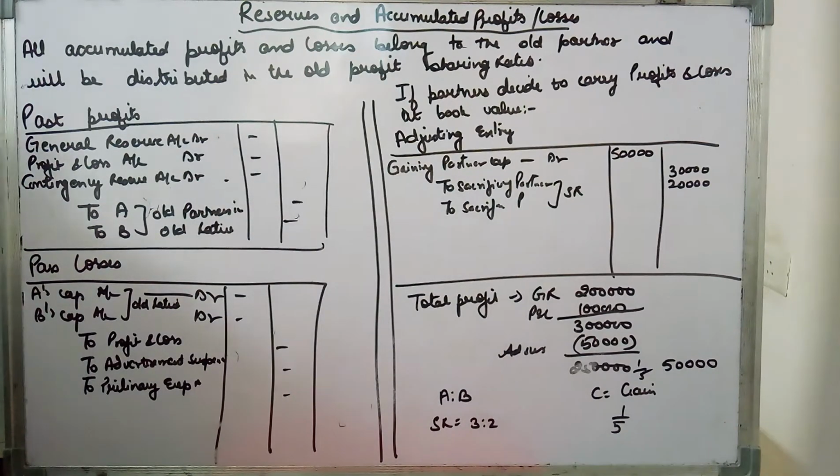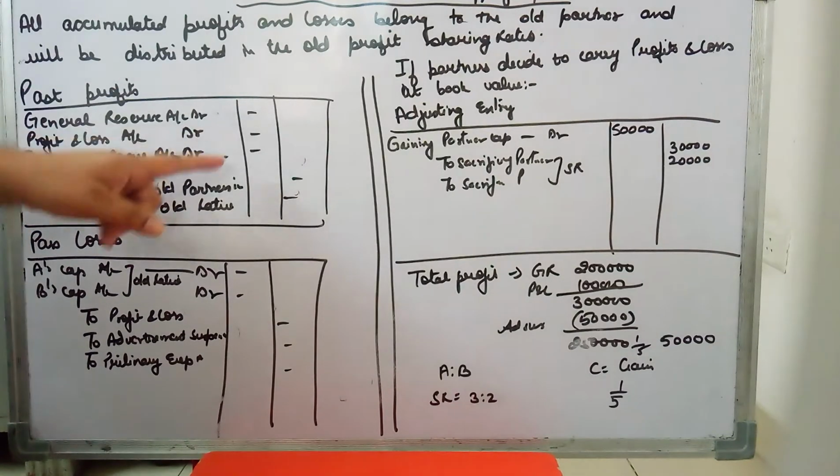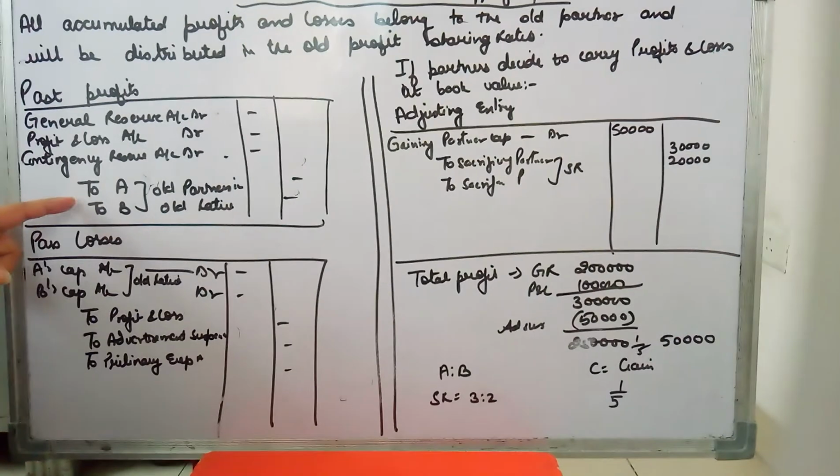Now, for example, profits will always be reflected on the liability side, because it's a liability towards the owner of the business. So all the profits are on the liability side, so they have a credit balance. When you have to distribute, you have to debit all the profits that are available. It may be general reserve, profit and loss, or contingency reserve. Anything on the liability side that is a reserve not yet distributed among the partners, you are going to debit, and the old partners you are going to credit, and total this amount and give it to the old partners in their old ratio.